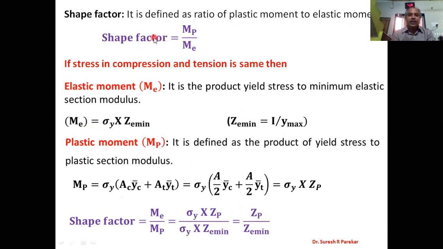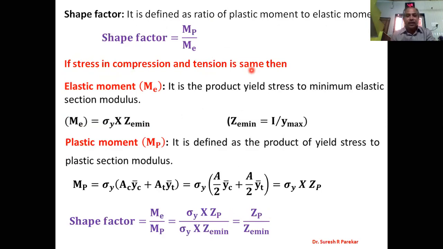Now what is shape factor? It is defined as the ratio of plastic moment to elastic moment. Now we know both, we know the plastic moment and we know the elastic moment, so we can find the shape factor. Now second, we can simplify this equation provided the stress in compression and tension is the same, meaning sigma YC equals sigma YT equals sigma Y.